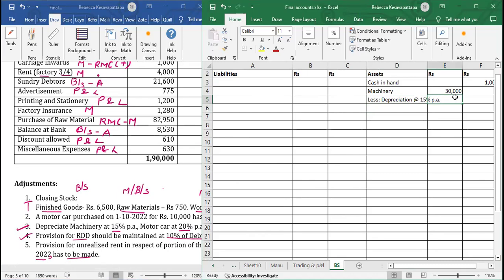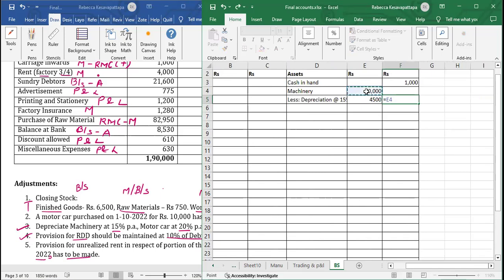On 30,000, we will do 15%, that is 4,500. 30,000 less 4,500.